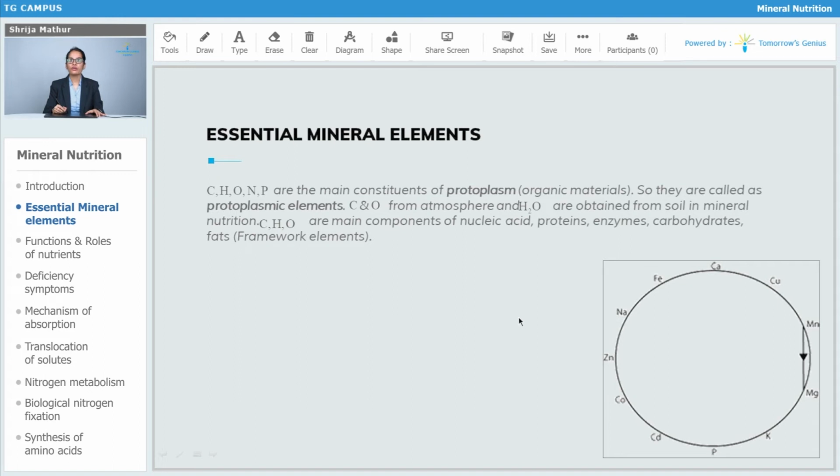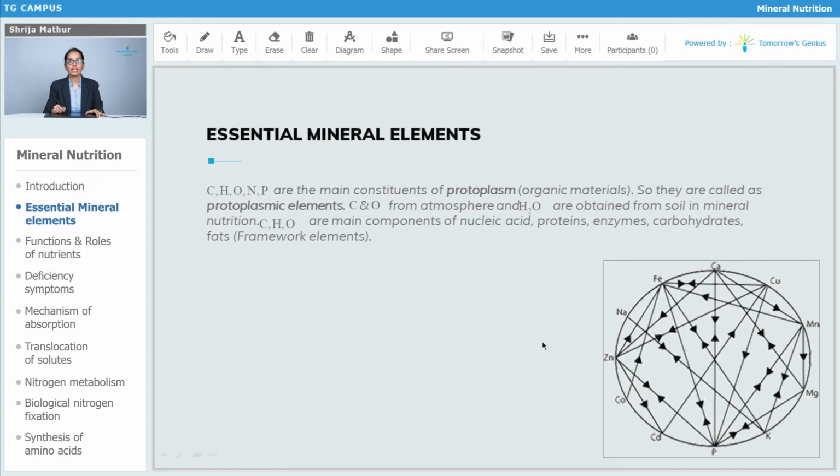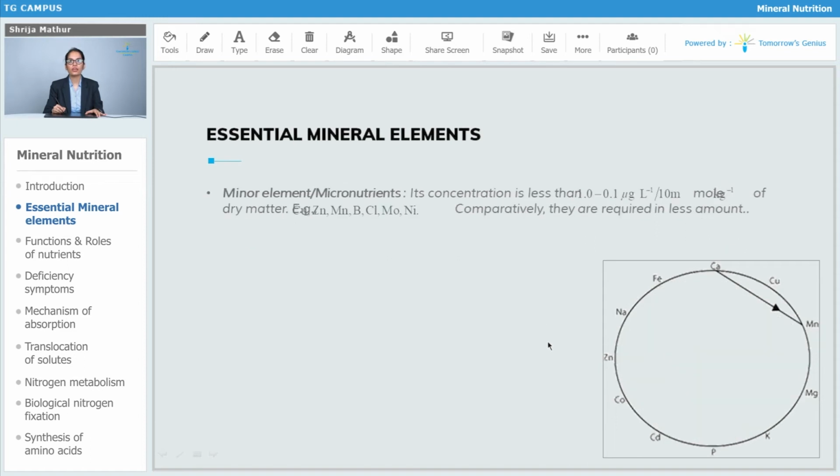Carbon, hydrogen, oxygen, nitrogen and phosphorus are the main elements of the protoplasm, that is the organic matter, so they are referred to as the protoplasmic elements. Carbon and oxygen are obtained from the atmosphere, and hydrogen from water, in mineral nutrition. Carbon, hydrogen and oxygen are the main components of nucleic acids, proteins, enzymes, carbohydrates and fats, so they are also referred to as the framework elements.